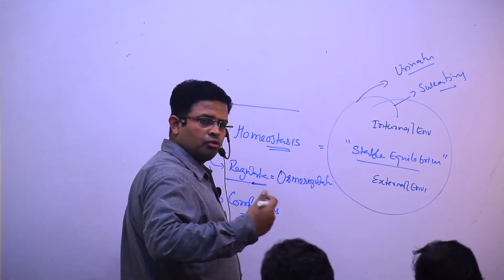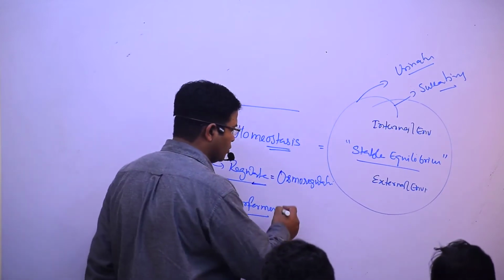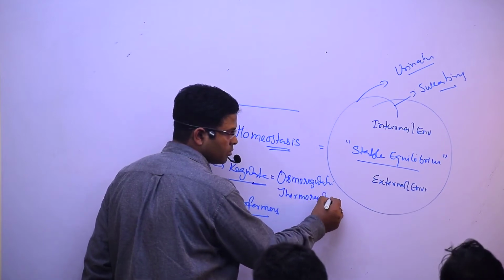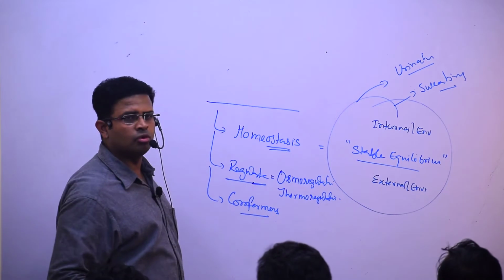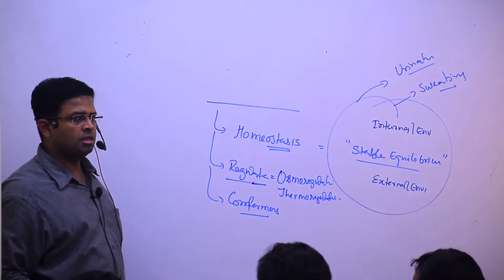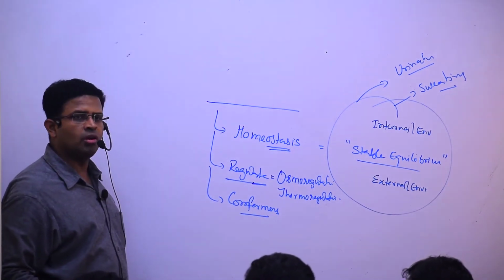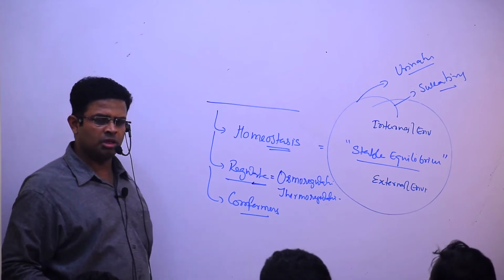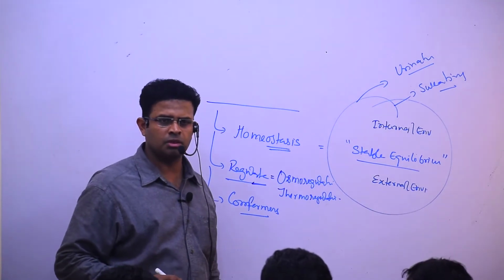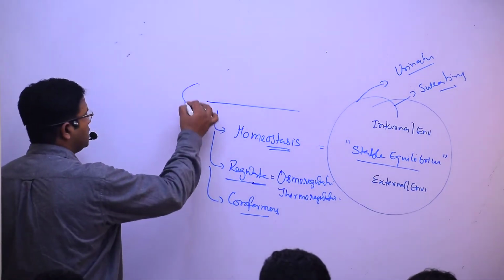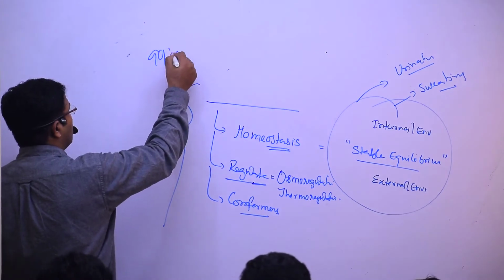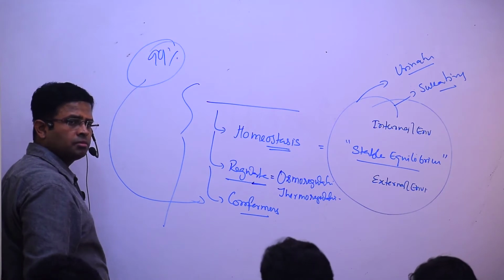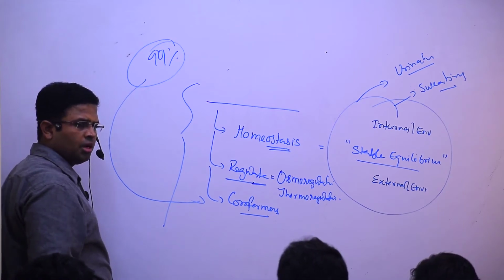And then to maintain our body heat, what do we do? Thermoregulation, osmoregulation. Understood? Which are the two regulations we are doing? Thermoregulation and osmoregulation. Clear? But 99% of the species of the world are conformers. They are not regulating.